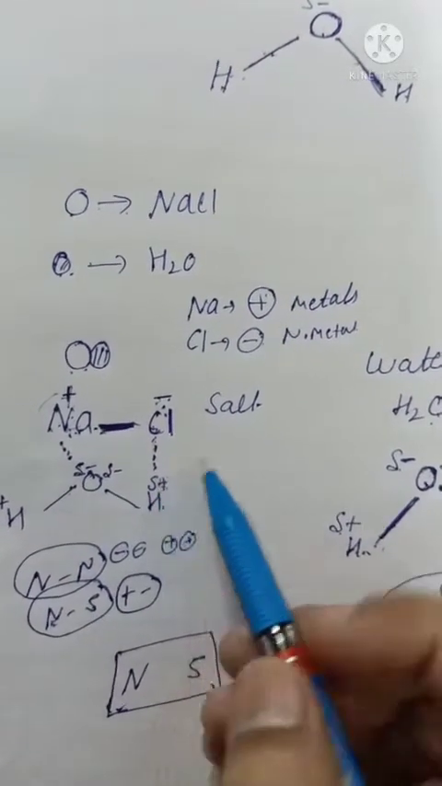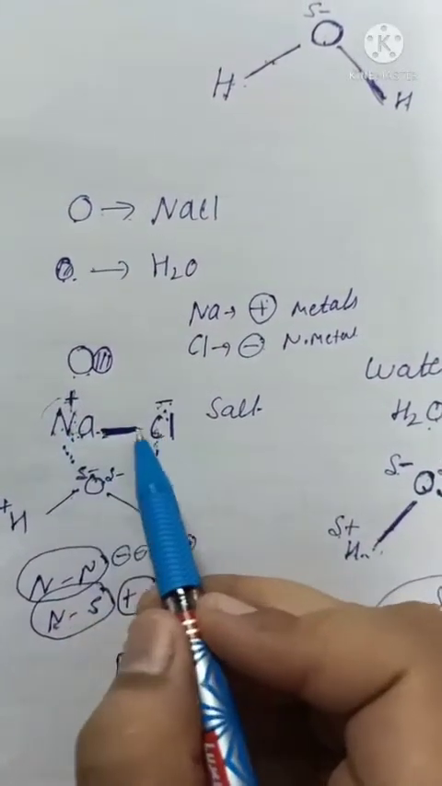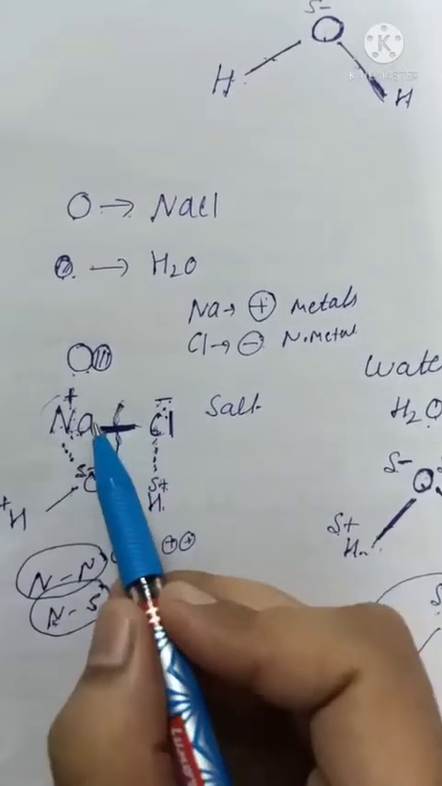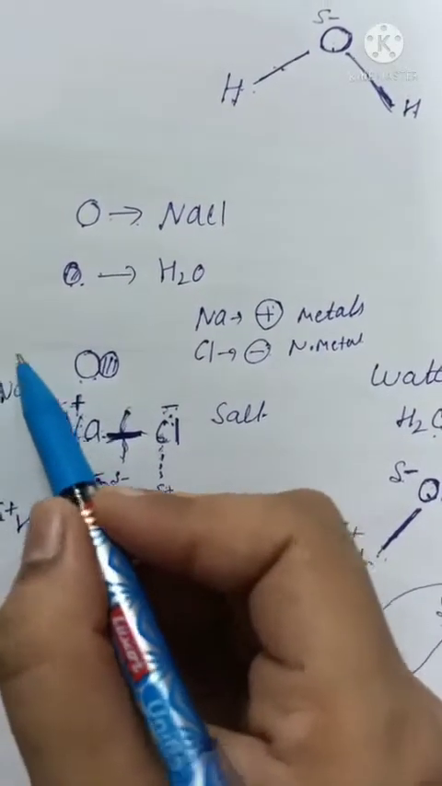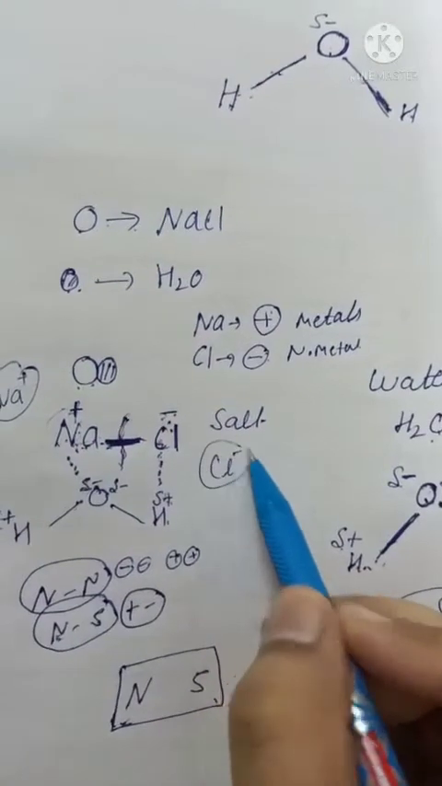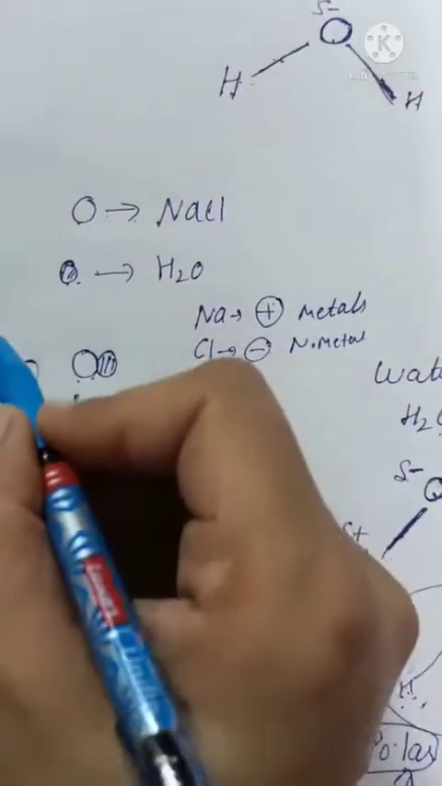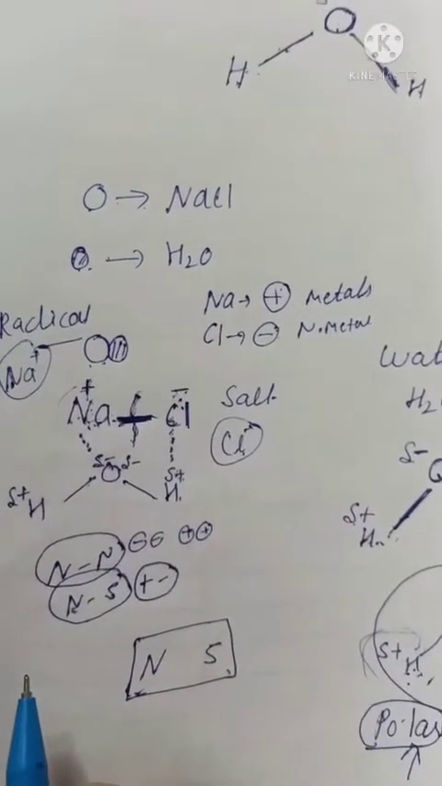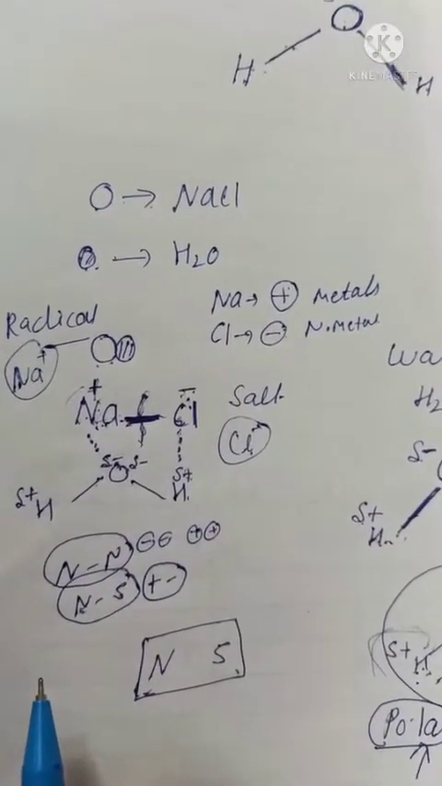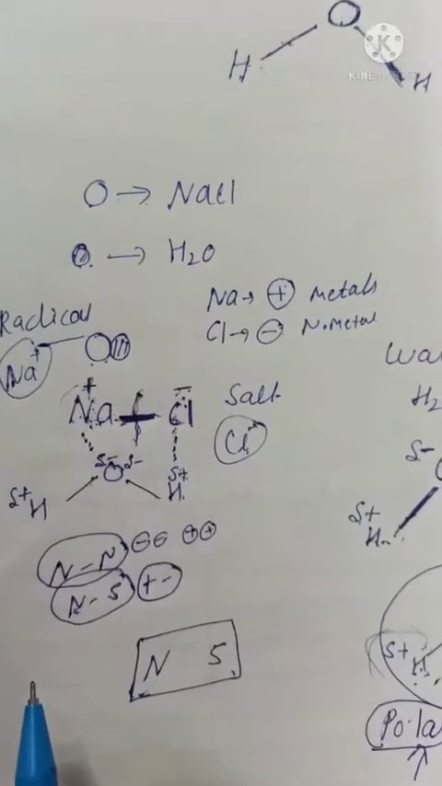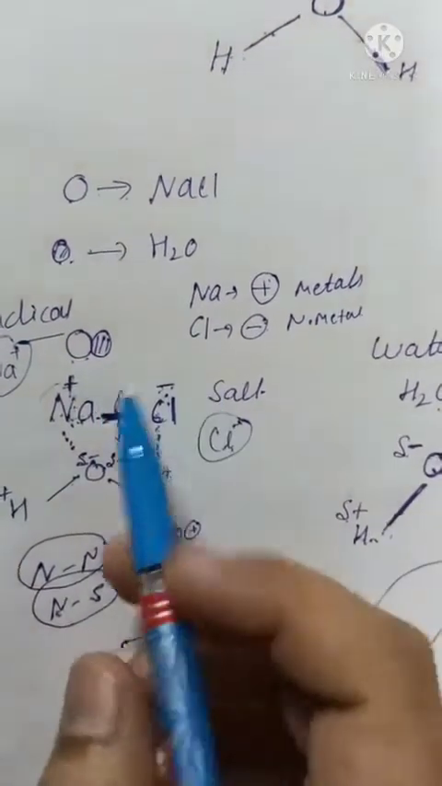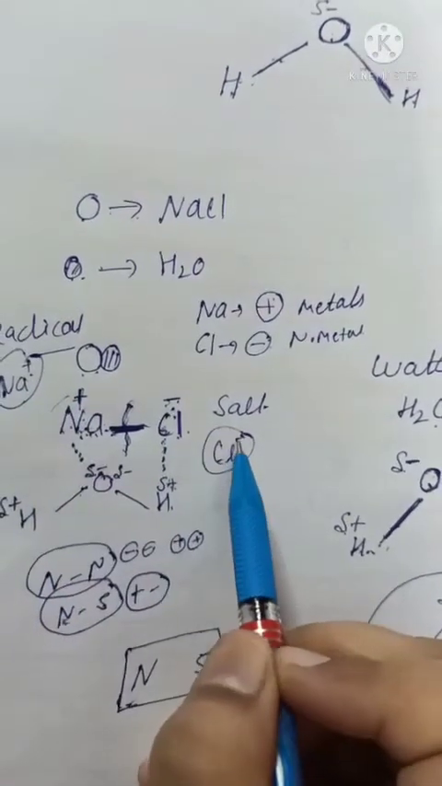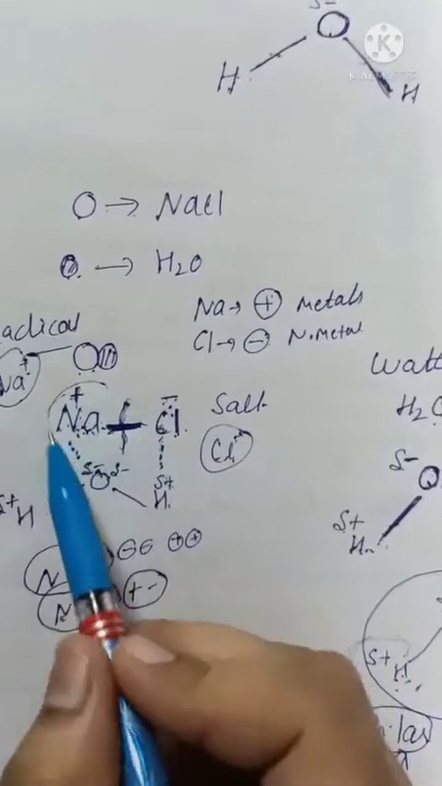So ultimately what will happen? The force between sodium and chlorine will break. And this sodium will give Na positive and this chlorine will give Cl negative. This is called a radical, beta. Radical is anything having a charge. A positive charge or a negative charge is called a radical. So when sodium chloride breaks into sodium radical and chlorine radical, then the sodium chloride will dissolve